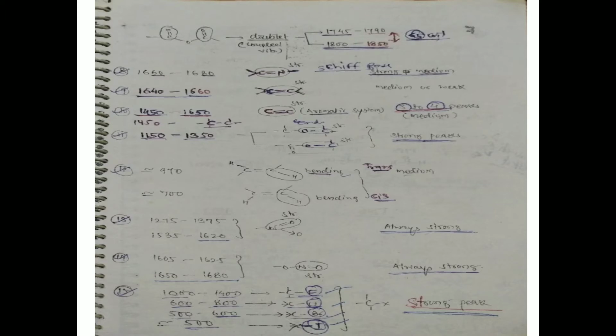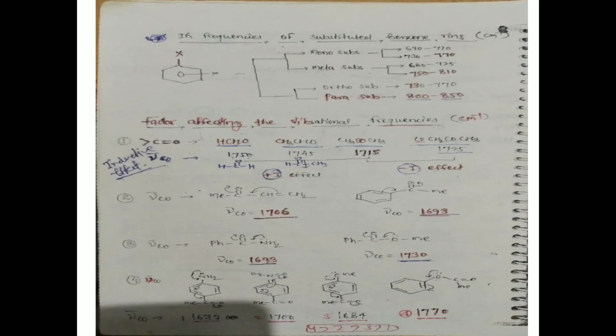And now we discuss the C double bond stretching band, and the other C double bond C and C-H bending. Then the IR frequencies of the substituted benzene ring. We can see monosubstituted and polysubstituted. The values of wave number are given in cm⁻¹, along with factors affecting the vibrational frequencies.